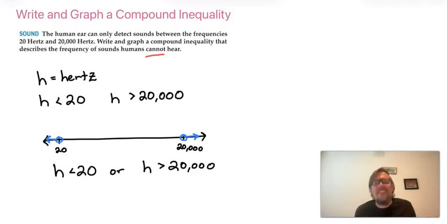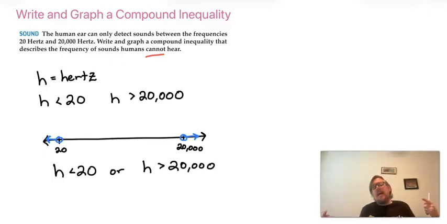So the graph, we're just saying stuff going this direction we can't hear. Everything in between those two we can hear. And then the stuff going in either direction we can't. So there's a compound inequality separated by the word or.